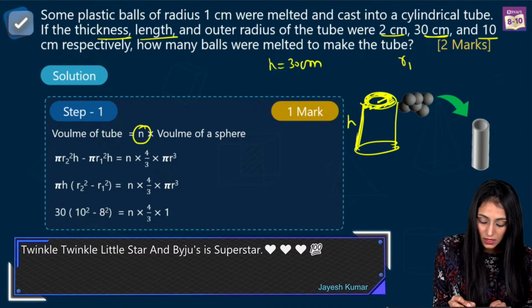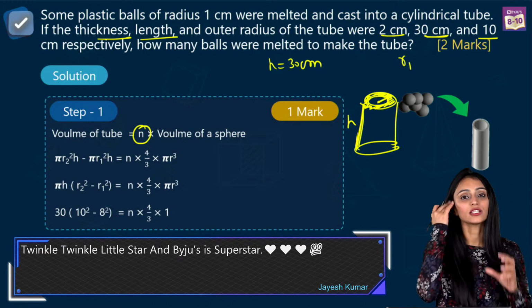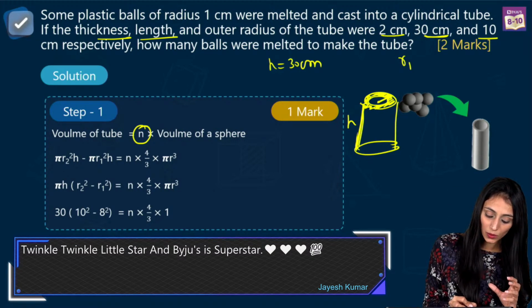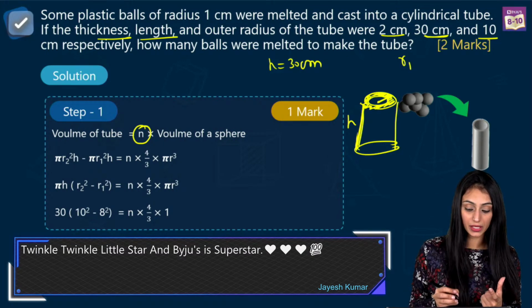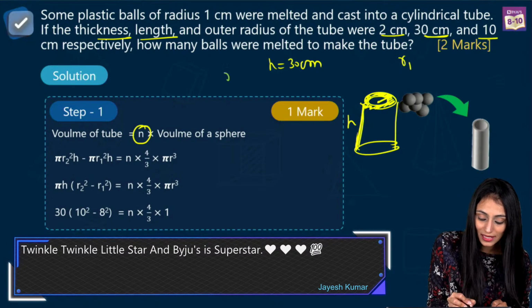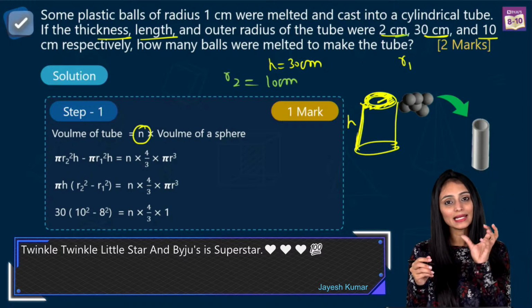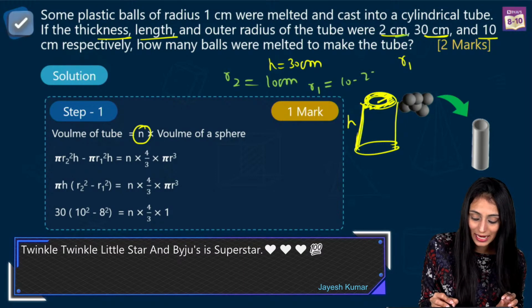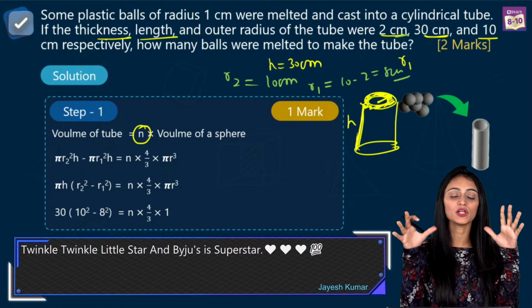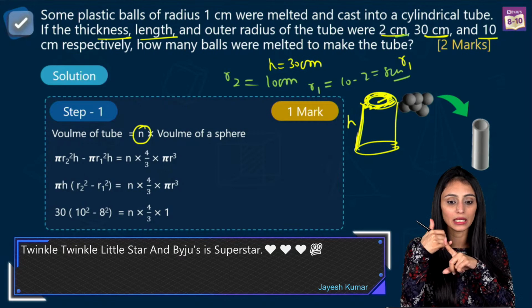Outer radius means, see this inner circle, this is denoting the inner radius that I'm denoting with R1. And from here till a point on the outer circle, that is denoting your R2, your outer radius. So outer radius over here is what? That's basically 10 centimeter. Thickness is 2 centimeter. So from here I'll get the inner radius, that is going to be 10 minus 2, which is basically 8 centimeter. So I hope this much part is clear to everyone, how we are getting the inner radius.